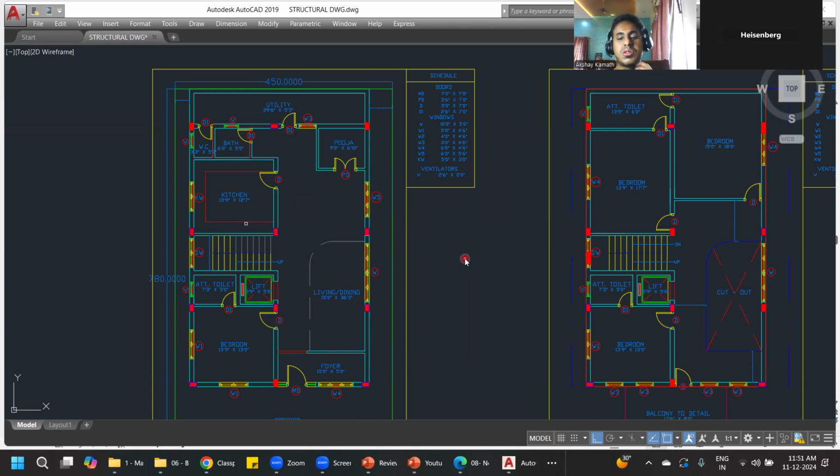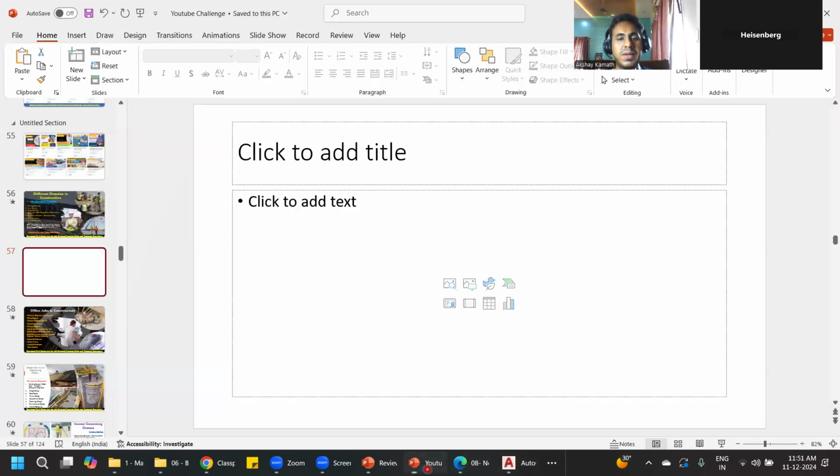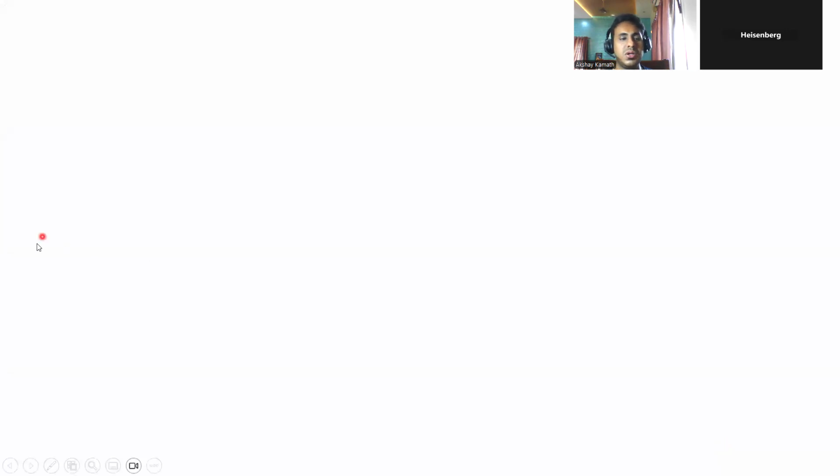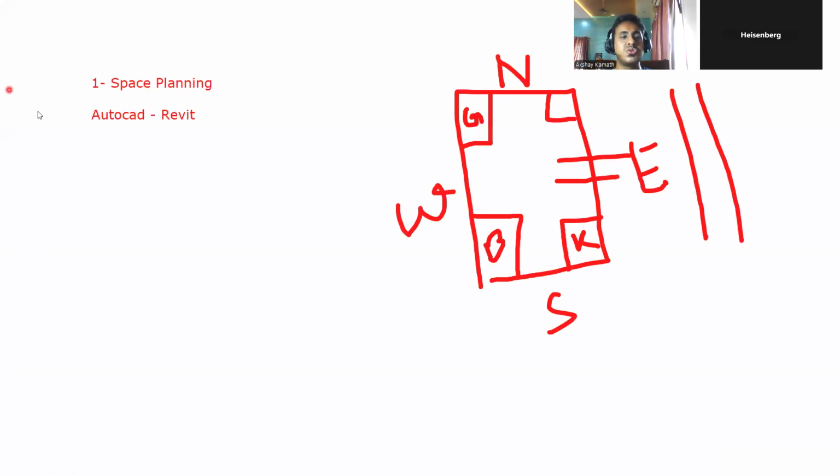This is the first step that you are supposed to do. Once you're done with the planning, let's say you finish the planning, I'll go back. The second thing you should know is about the estimation part. Once the plan is done, you'll do the complete estimation for that particular project.